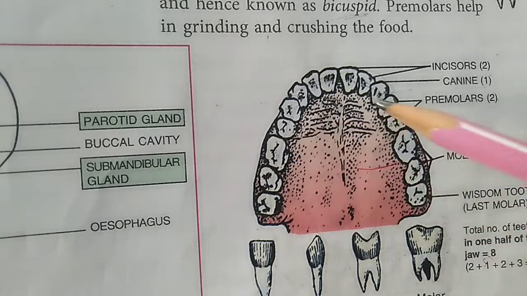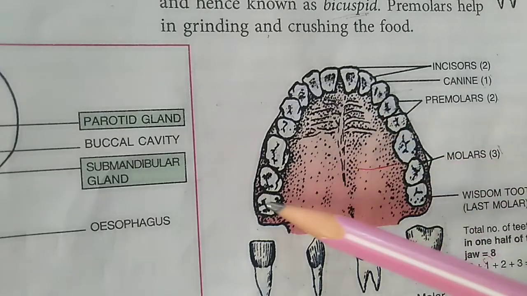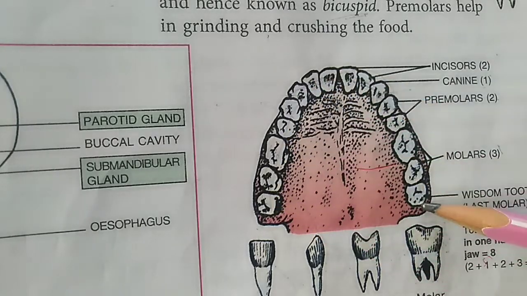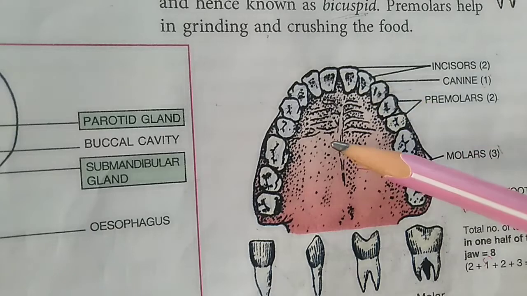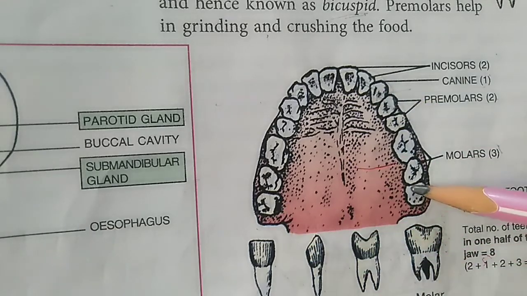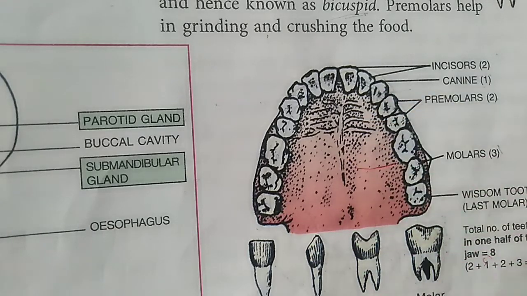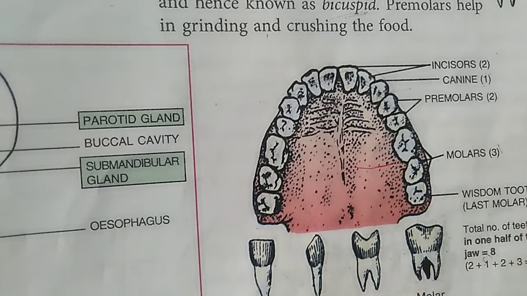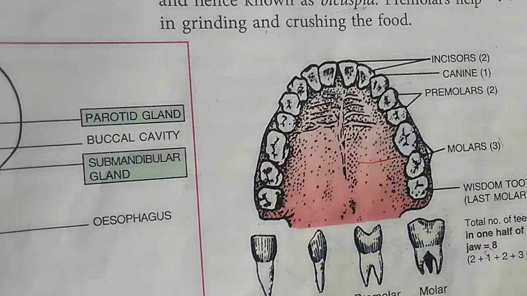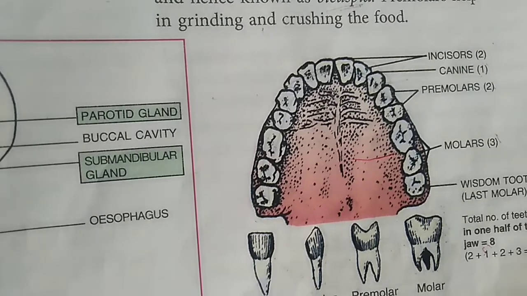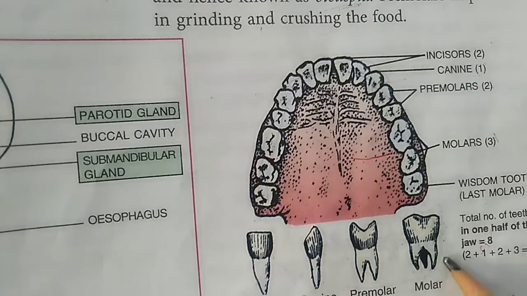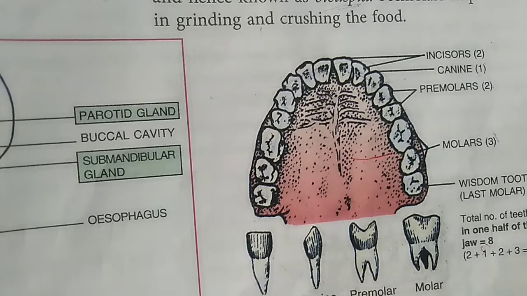So total 8 and 8, it becomes 16. So the total number of teeth in our upper jaw is 16. In the same way, the total number of teeth in our lower jaw is also 16. So the total number of teeth in an adult human being is 32. In this way we have discussed the different types and total number of teeth in human beings.